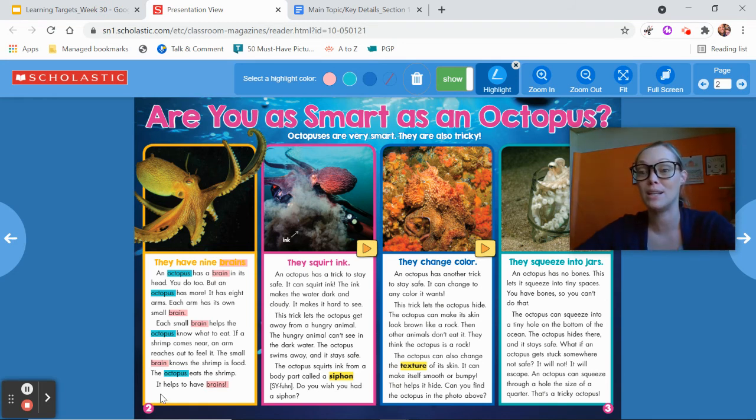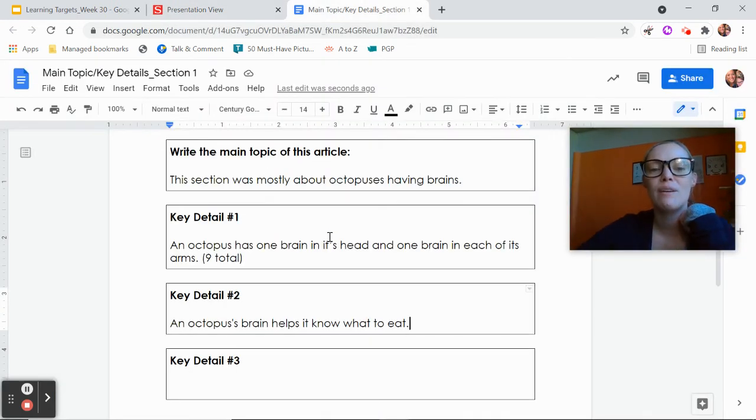The closing just reminds us what we're reading about, remember? We are learning about that in writing. So it helps to have brains, just a closing. So we have of that section. This section was mostly about octopuses having brains. And then the important details to remember about that was an octopus has 1 brain in its head and 1 brain in each of its arms. An octopus's brain helps it know what to eat. Those were the key details that we learned about octopus's brains, okay?